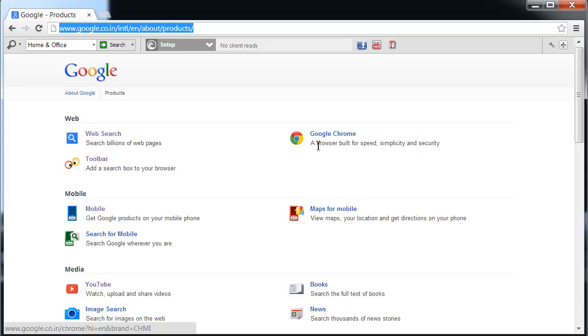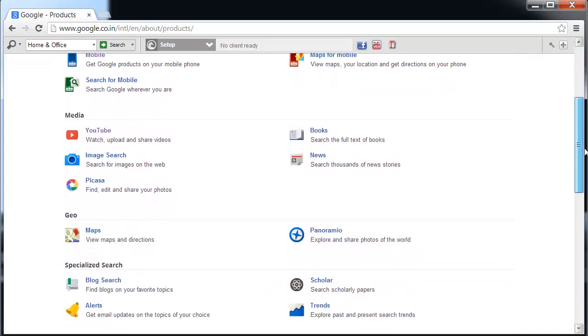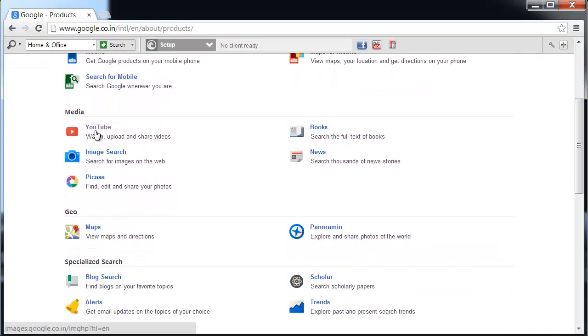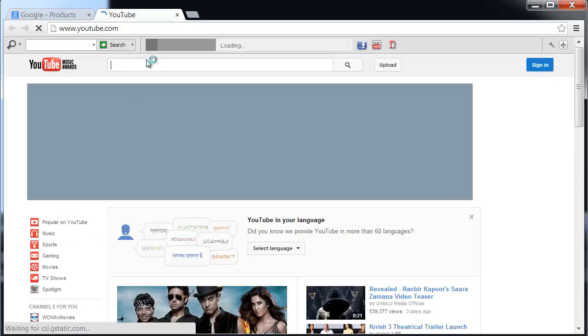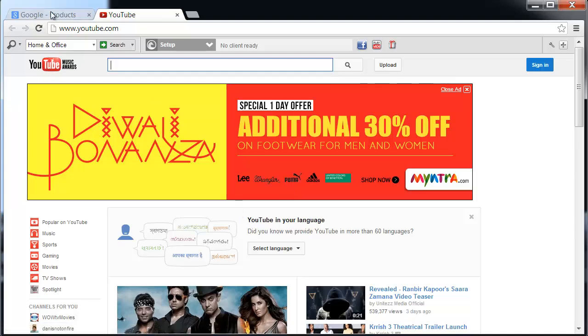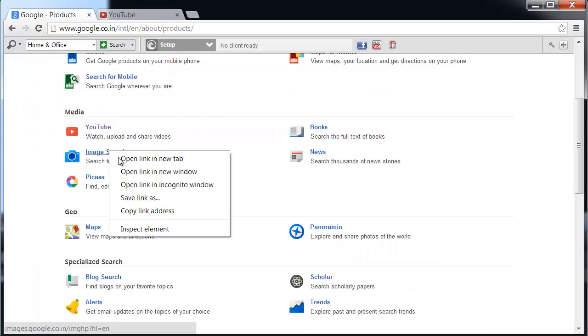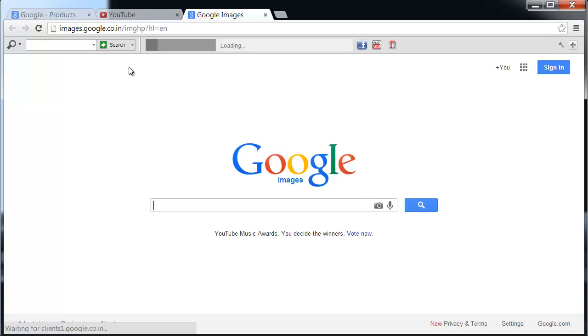Web: web search, toolbar, Google Chrome. Mobile: maps for mobile, search for mobile. And media: YouTube, books. If you right-click and open in a new window, it takes you to YouTube. Like this, image search: if you want to search images, you can do it here.